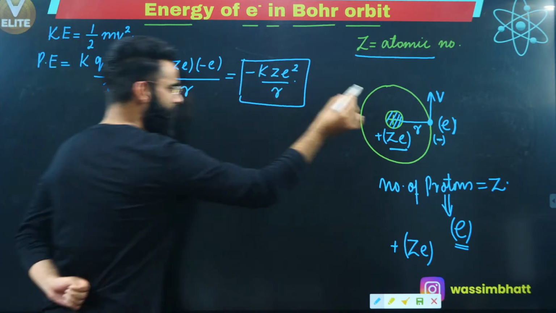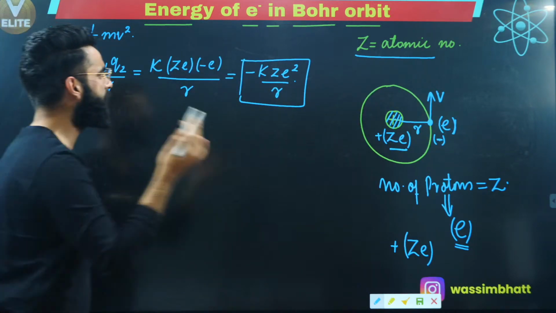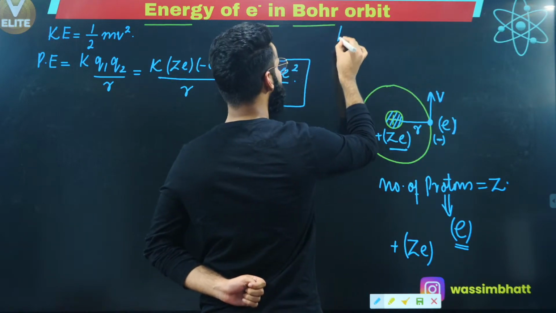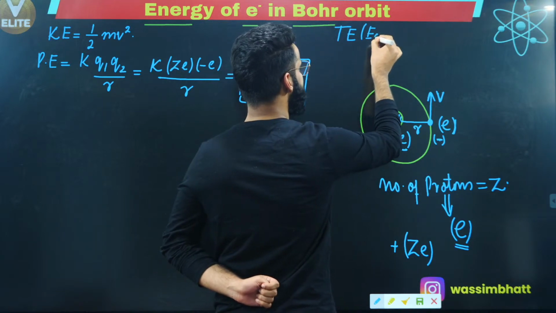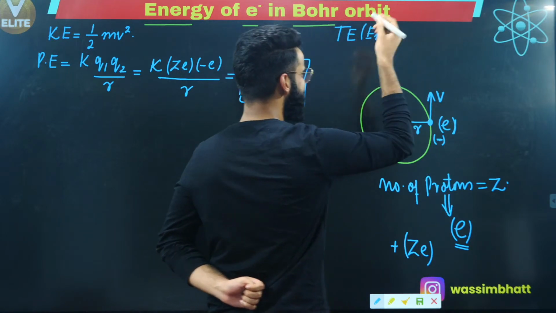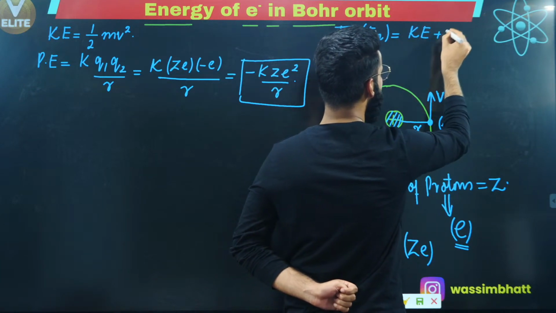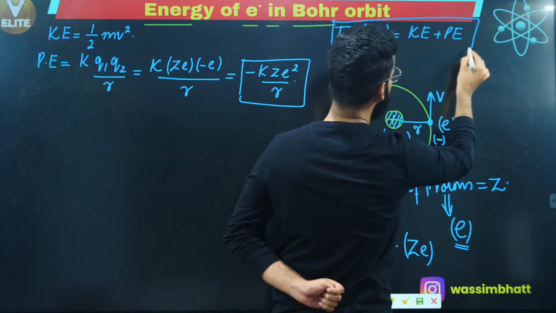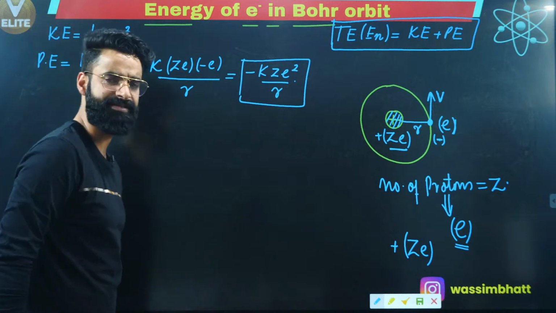Now people, this electron has got the kinetic energy and it has got the potential energy. If I ask you what is the total energy possessed by this electron, which I'm representing by En, the total energy possessed by the electron is simply going to be equal to the sum of the kinetic energy possessed by the electron and the potential energy possessed by the electron. This is the total energy which the electron has, the sum of kinetic and potential energy, yes?